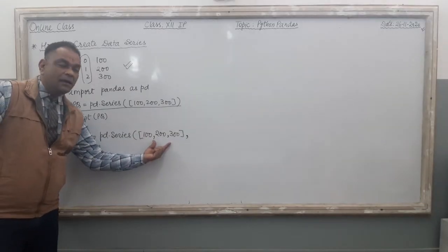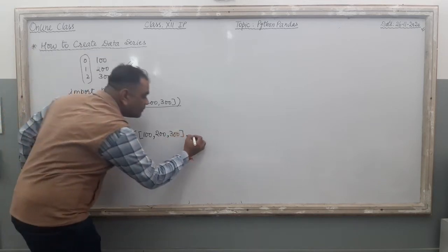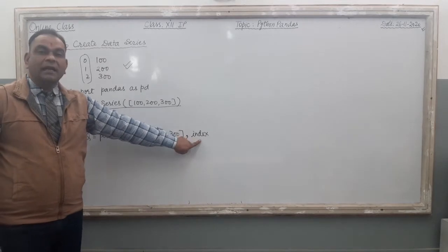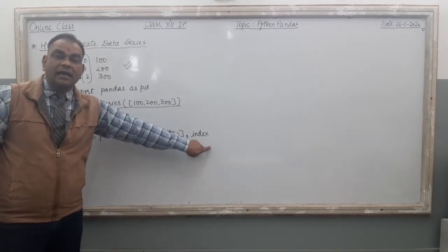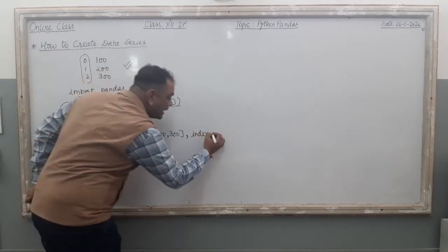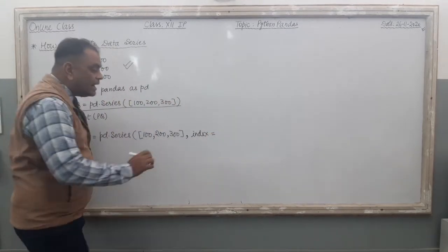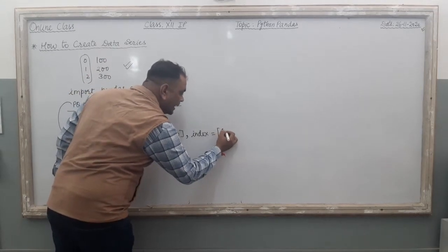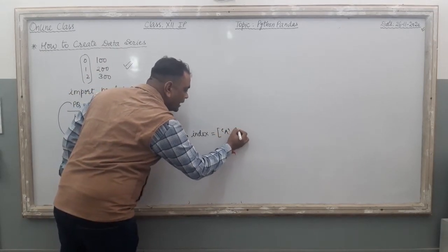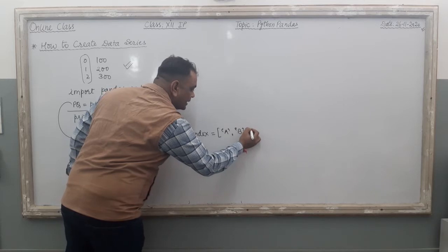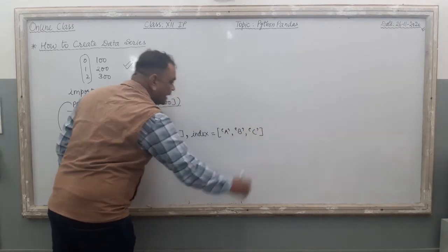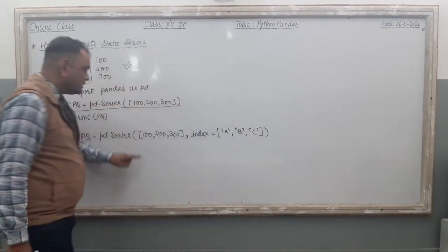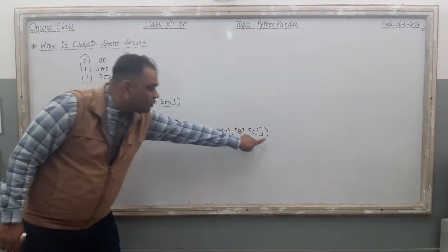Here it is the data part, then a comma, then I am going to write one command, that is index, in small letters, I-N-D-E-X, index. Then an equal sign, and here I am going to write this: A, comma B, comma C, and then close the bracket. Here just see, small bracket start, small bracket close.